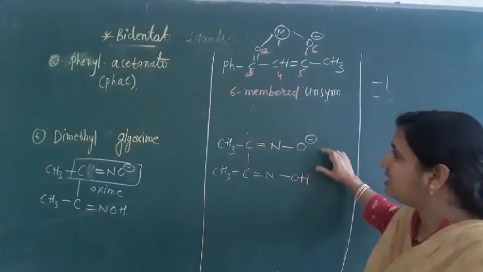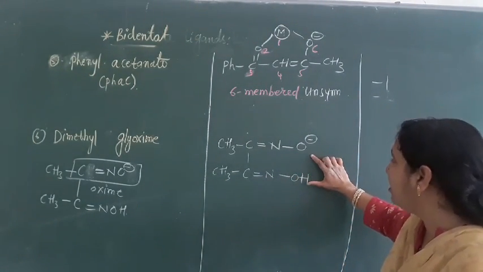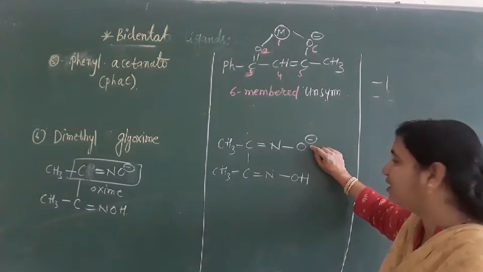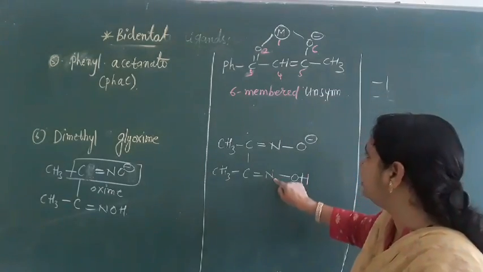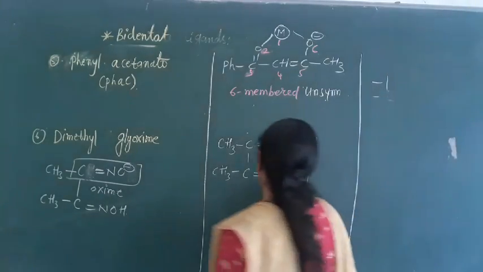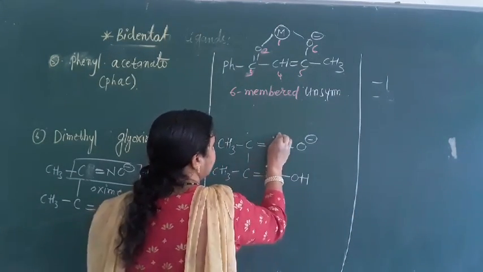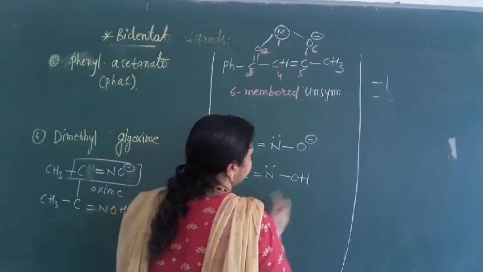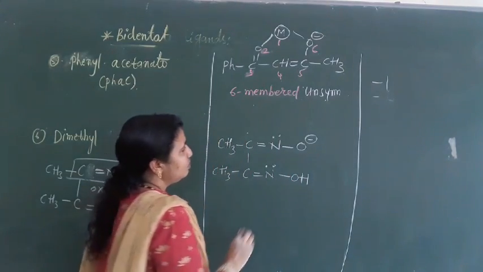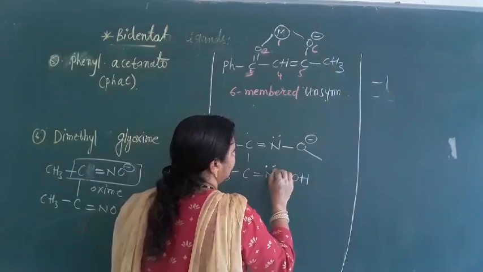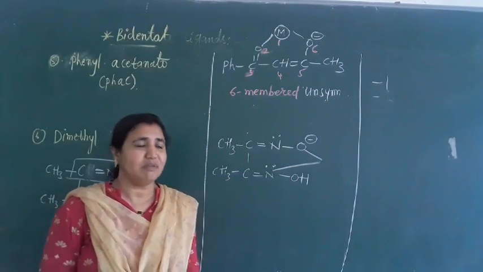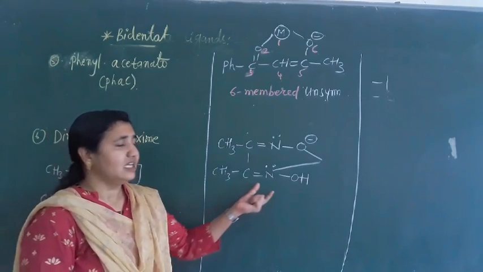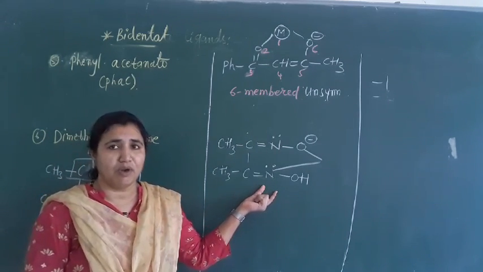Okay, so in this dimethyl glyoxime, we have one negative charge on this oxygen. Okay, and we have 2 nitrogens here. These 2 nitrogens also have lone pairs. Okay, and here we have this OH. So who is the donor here? This oxygen can also donate, and this nitrogen can donate. But in this dimethyl glyoxime, there is a chance of hydrogen bonding.